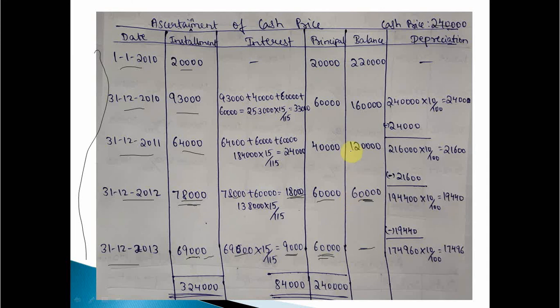Then what about this 1,20,000? 60 plus 60, 1 lakh 20 will be taken here. Same way for here also, for this 31/12/2011, that is the second installment.